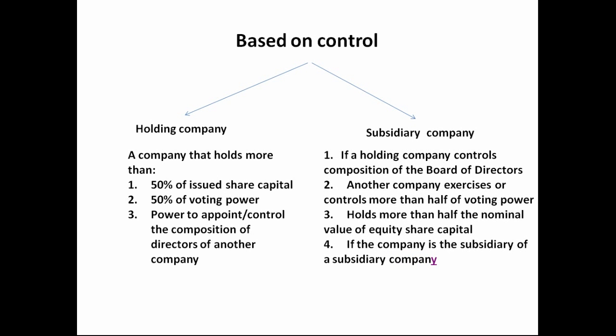It's very evident, it's the opposite of the holding company. If a holding company controls composition of the board of directors, or another company exercises or controls more than half of the voting power, or if it holds more than half of the nominal value of equity shares, or if the company is a subsidiary of another subsidiary company, then we can call this a subsidiary company.